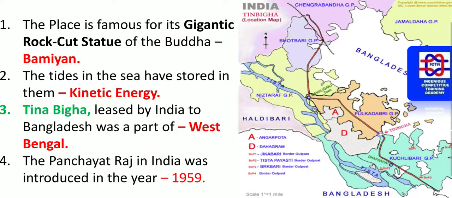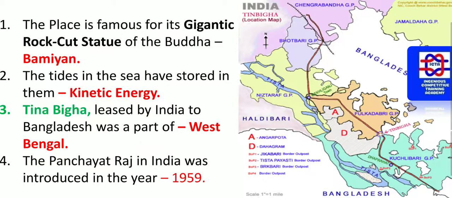Tin Bigha, which was leased by India to Bangladesh, was a part of West Bengal. As you can see how it has been bifurcated. Tin Bigha, leased by India to Bangladesh, was a part of West Bengal.